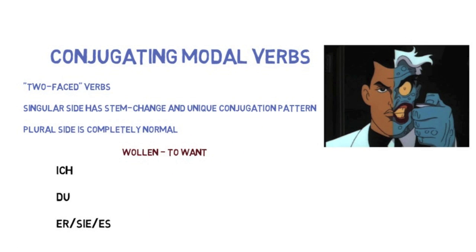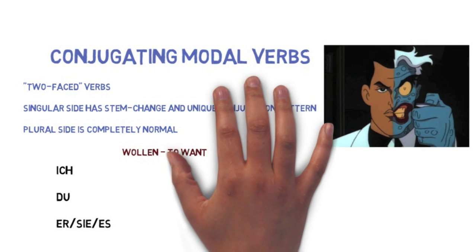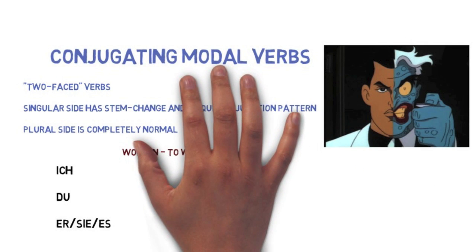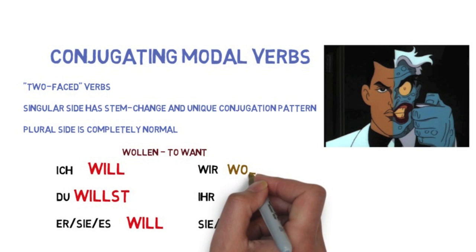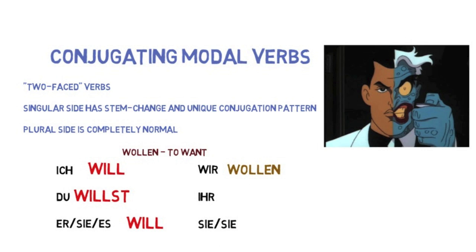which means to want. On the singular side, you have ich will, du willst, er, sie, es will. And on the plural side, things are normal. Wir wollen, ihr wollt, sie and Sie wollen.